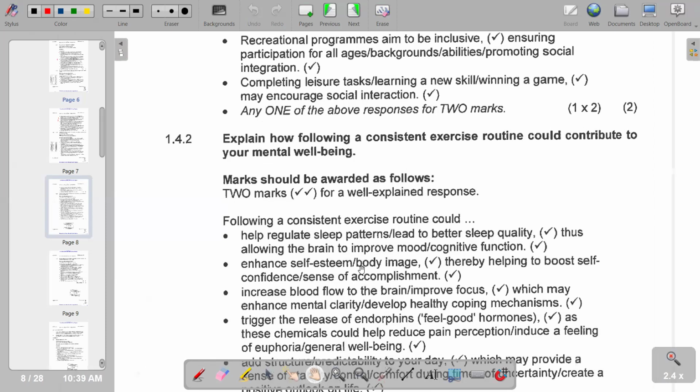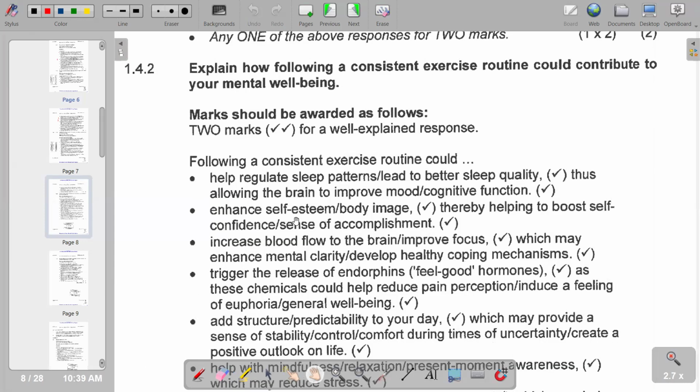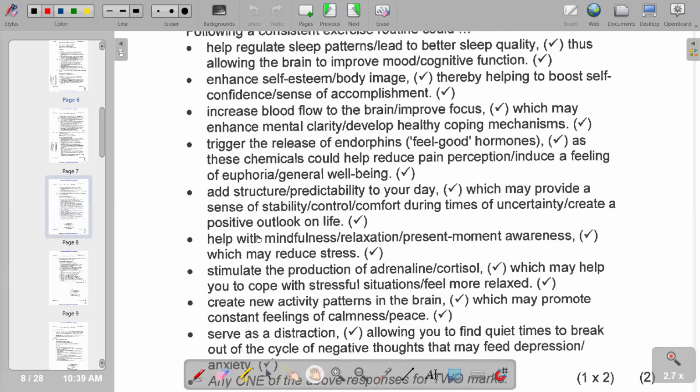So, we have further points that are also correct, whereby you have enhanced self-esteem or body image, thereby helping to boost self-confidence or sense of accomplishment, increase blood flow to the brain, or improve focus, which may enhance better quality or develop healthy coping mechanisms. So we have got further points that we can also include that are also correct. So this is what we have.